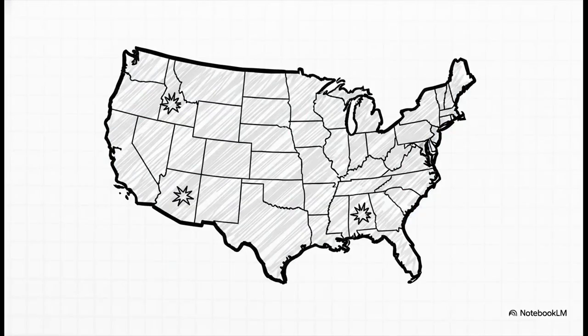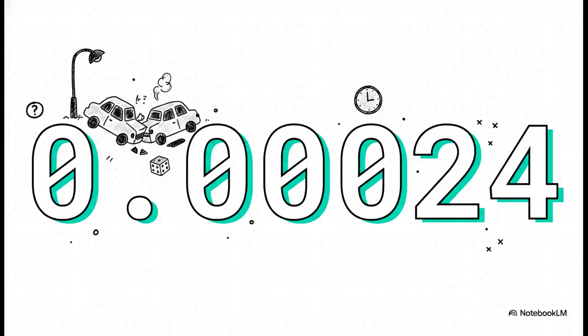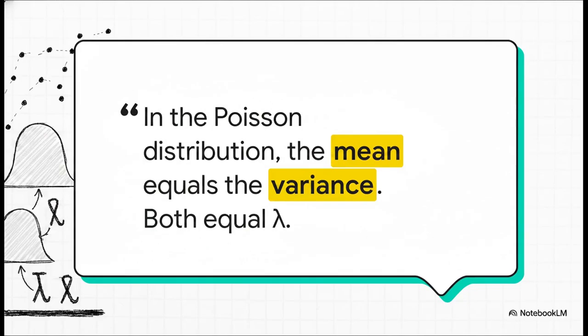That's where Poisson steps in. It tracks super rare events, like predicting individual car accidents nationwide. With a probability this ridiculously tiny, the binomial formula totally breaks down. Poisson is your perfect tool here. Poisson also has this wildly unique quirk. Both its mean and variance equal one single parameter, lambda.